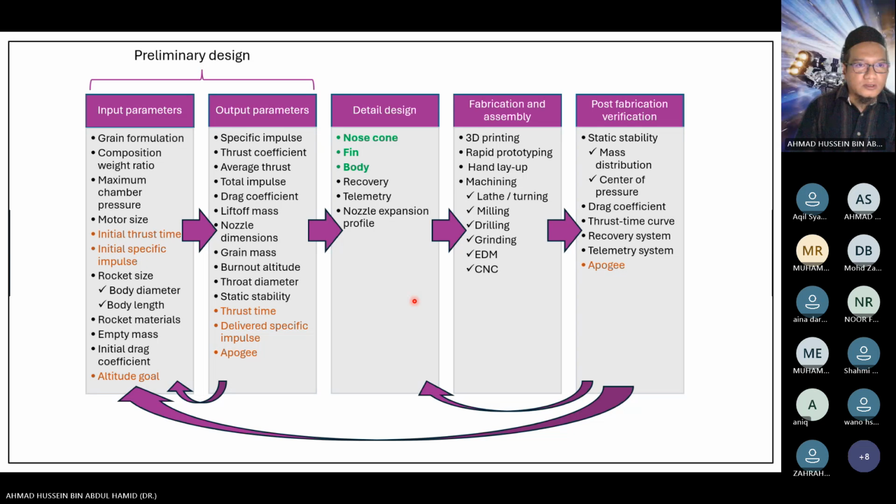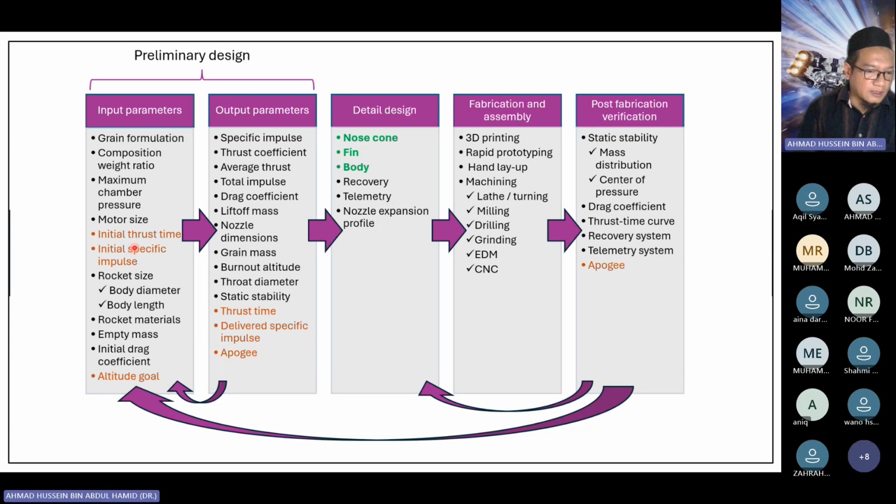Right. So this is the overview of the design process of the rocket. Okay, we start off with the input parameters. So there are a lot of input parameters: grain formulation, composition weight ratio, maximum chamber pressure, and so on. Okay, so basically for this particular competition, we are going to provide the engine, the motor. We call it motor. So it's not of your concern about these parameters, but just for your knowledge.